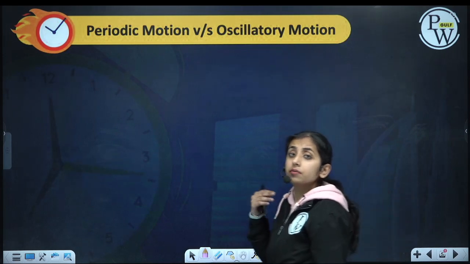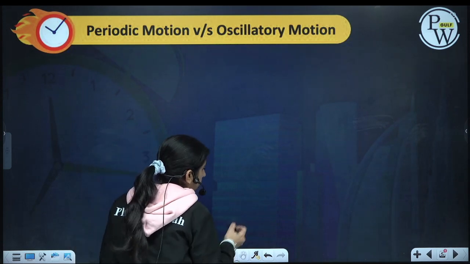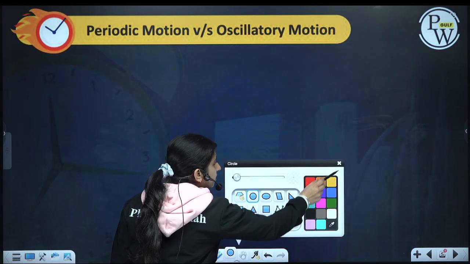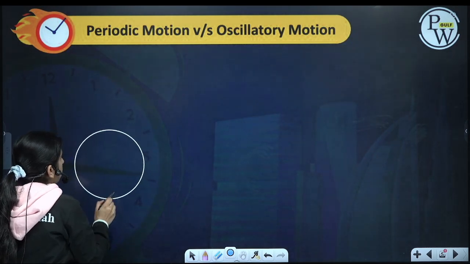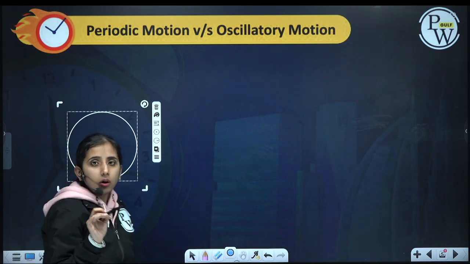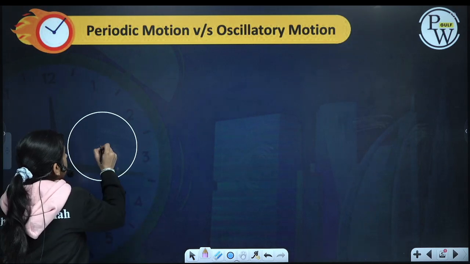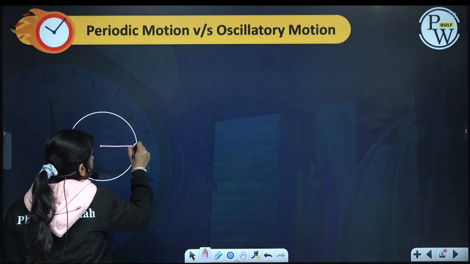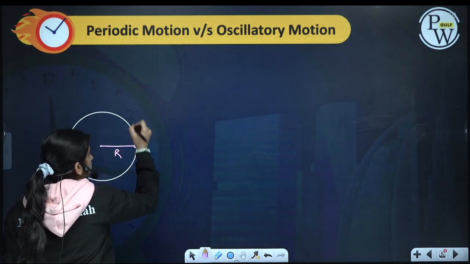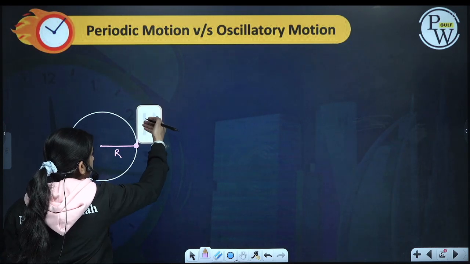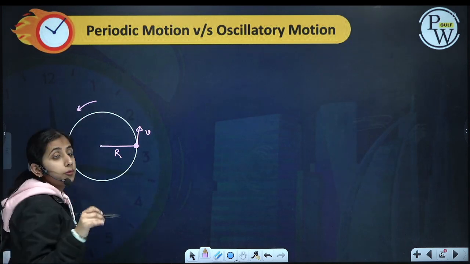Let us see what is the difference between a periodic motion and an oscillatory motion. Periodic motion is the one which repeats itself after a fixed interval of time. Periodic motions are basically of two types. One is simply periodic motion. Suppose we have a particle moving on a circle of radius r with a constant speed v, like this. This is uniform circular motion.